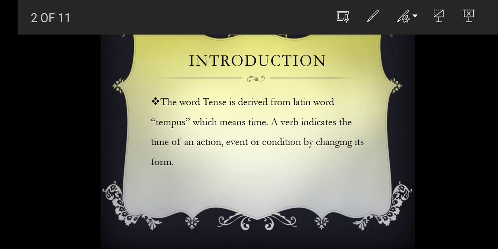So, the word tense is derived from the Latin word tempus, which means time. A verb indicates the time of an action, event, or condition by changing its form. So, simply or briefly, we can say tenses means the time of an action. Tense tells us about the timing of the action when it is being performed.